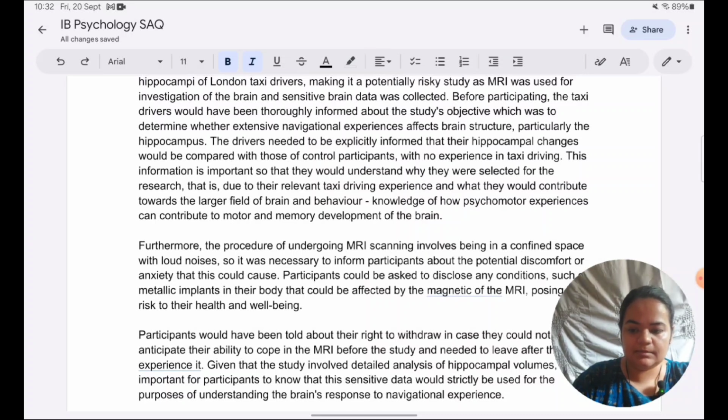Taking informed consent therefore ensures that participants' autonomy in deciding to be a part of such risky and sensitive studies is respected and ethical integrity is maintained. That's all. So it is a reiteration and a summary of what we have written before, and it kind of reconciles the whole answer. Just 1 or 2 more things that we can look at.